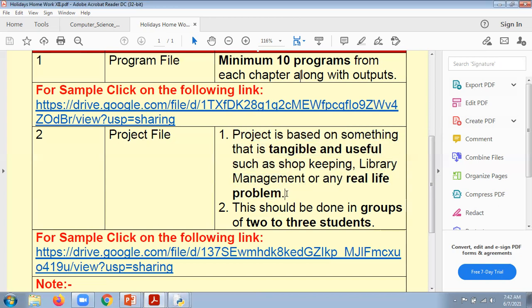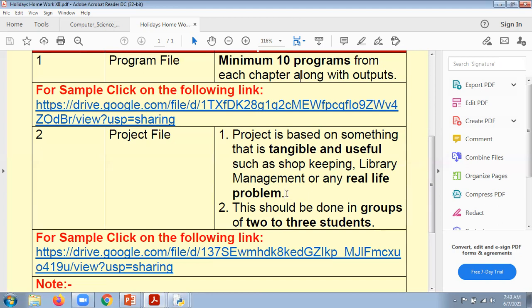Beta, if you just search on the net, copy, and then give me a file, this is not the right thing. So you are going to give a practical demonstration of any real life problem.